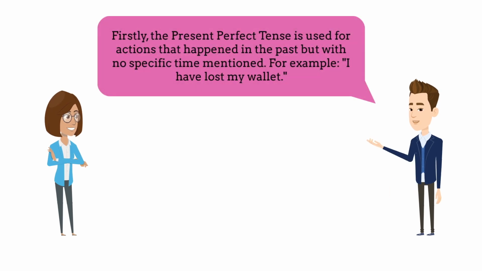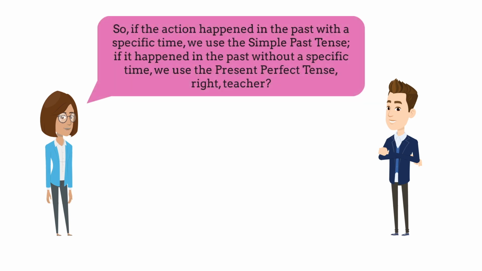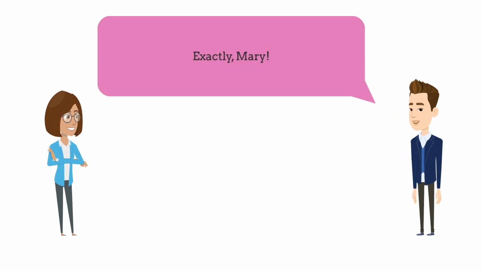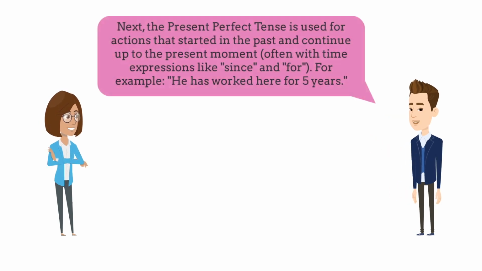Firstly, the present perfect tense is used for actions that happened in the past, but with no specific time mentioned. For example, I have lost my wallet. So, if the action happened in the past with a specific time, we use the simple past tense. If it happened in the past without a specific time, we use the present perfect tense. Right, teacher? Exactly, Mary.